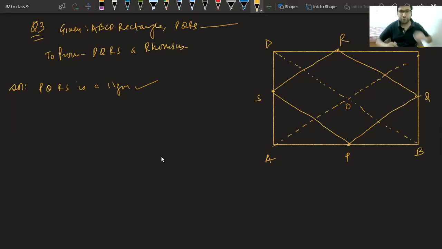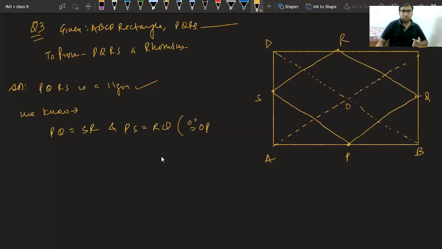Now tell me, class, how will you prove it a rhombus? How will you prove all sides equal? We know, no, not the same method. Try to think. We know that PQ is equal to SR and PS is equal to RQ because opposite sides of a parallelogram are equal.